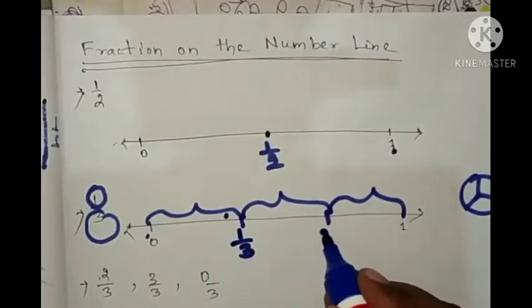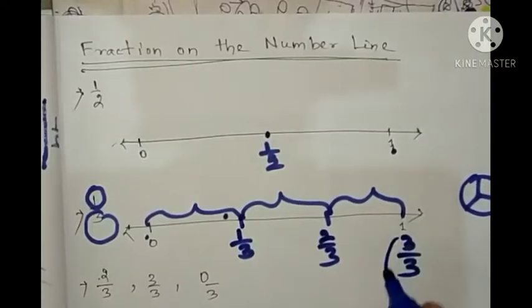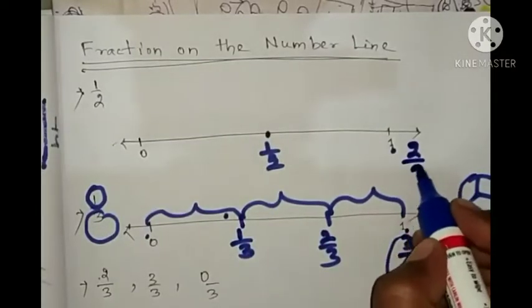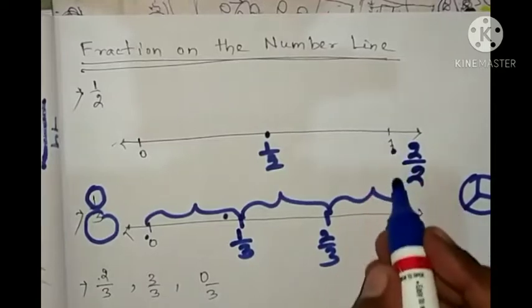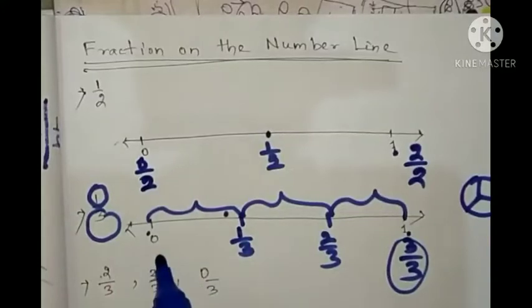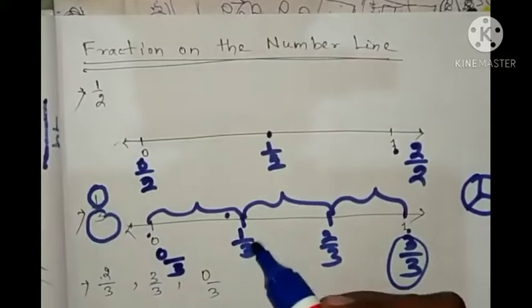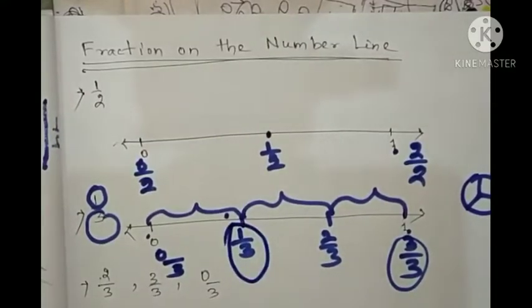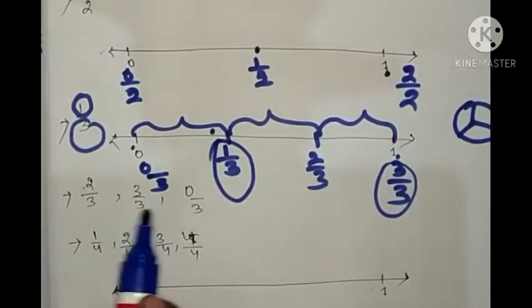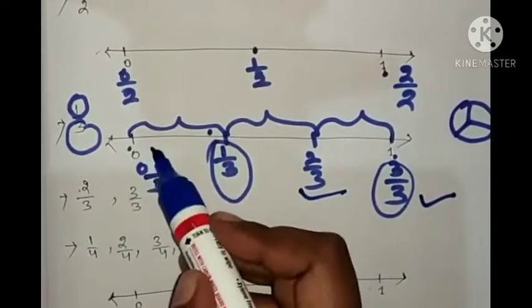This one I will write 2/3 and this one I will write 3/3. So 3/3 is what? 1. So here I can write 1/2. Here I can write 2/2. Okay, so this is 1. Or this one is 0. You can write it as 0/2. This one 0 means 0/3. And where is 1/3? Here. This one is 1/3 which we are searching. So like that you can find out 2/3, 3/3, 0/3. So we have found 2/3, 3/3 is 1, and 0/3.